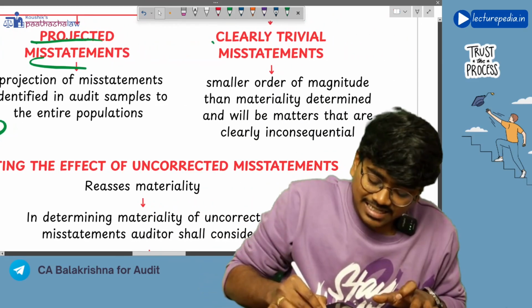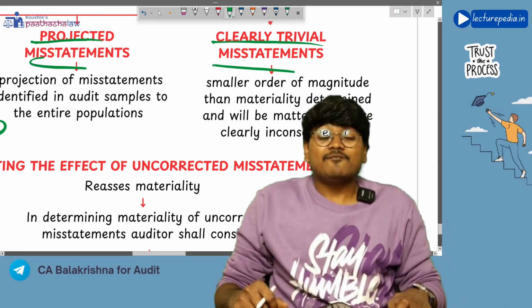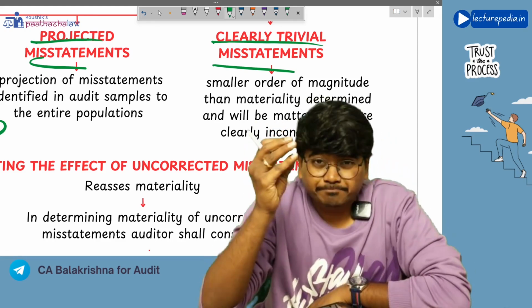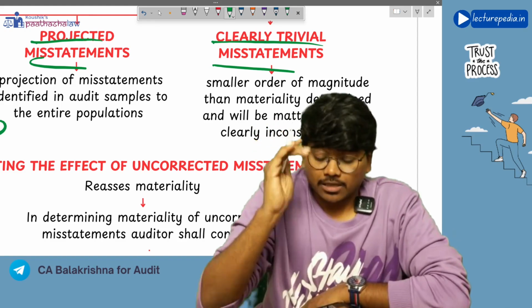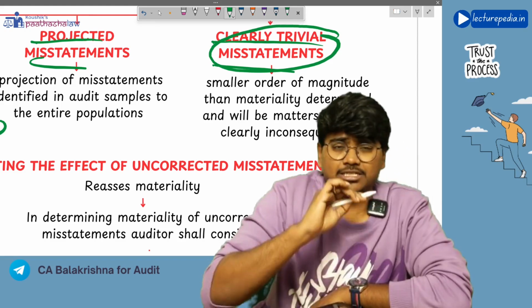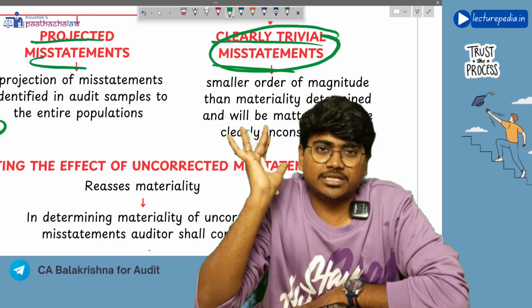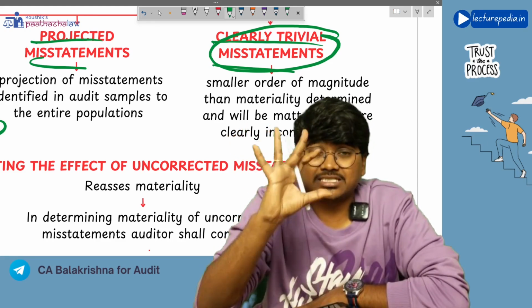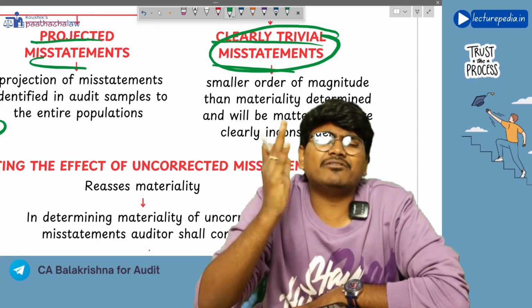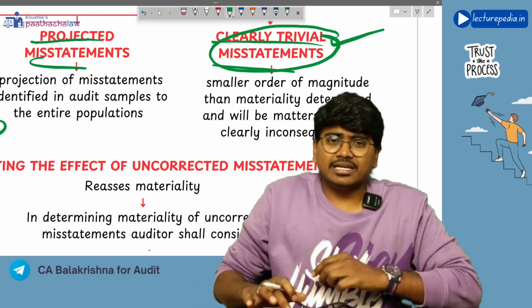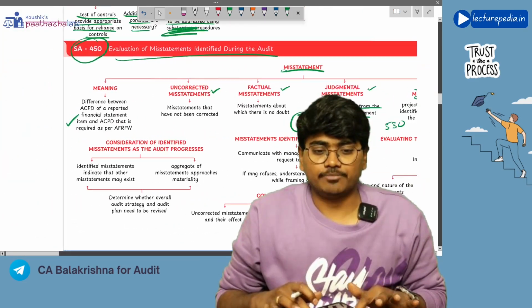Next, clearly trivial misstatements. Clearly trivial misstatements means those misstatements which are very rare and which are of very small value. That means you have found the misstatement and that is clearly trivial, clearly very minute misstatement. Such type of minute misstatements you will call clearly trivial misstatements. Auditor will, however, not be concerned with these clearly trivial misstatements. These are different types of misstatements.